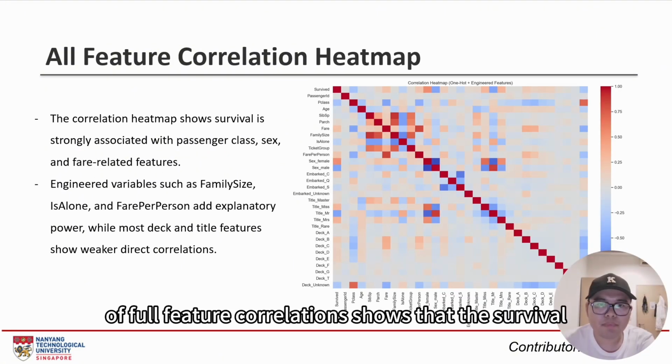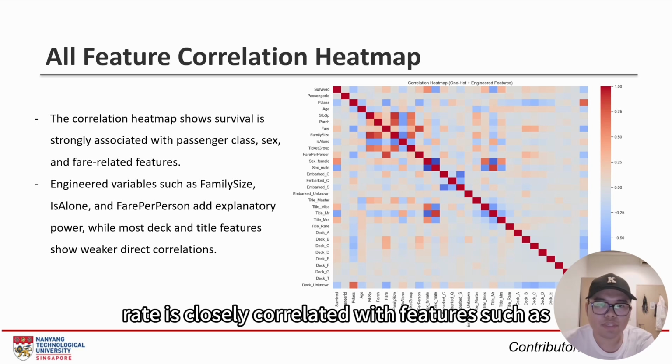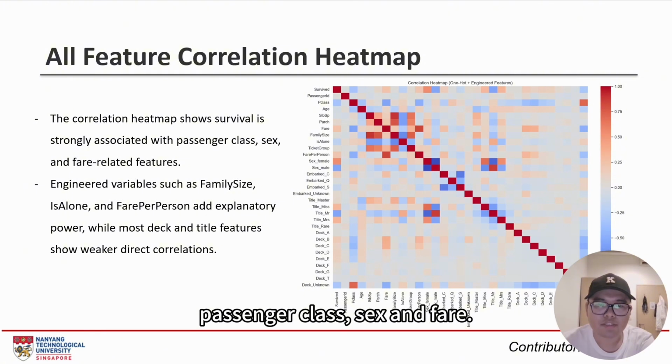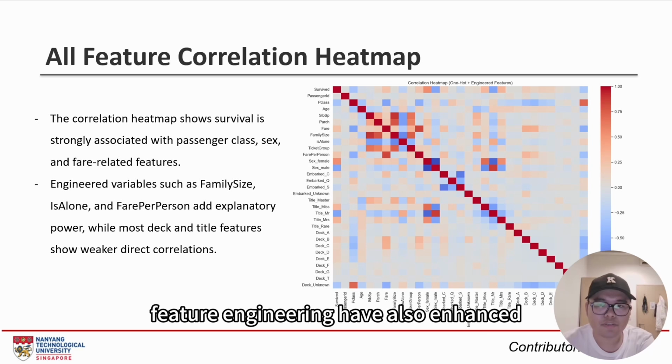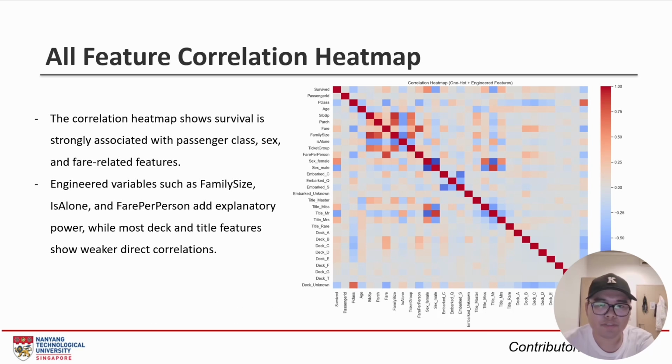The heat map of full feature correlations shows that the survival rate is closely correlated with features such as passenger class, sex, and fare. The variables constructed through our previous feature engineering have also enhanced interpretability.